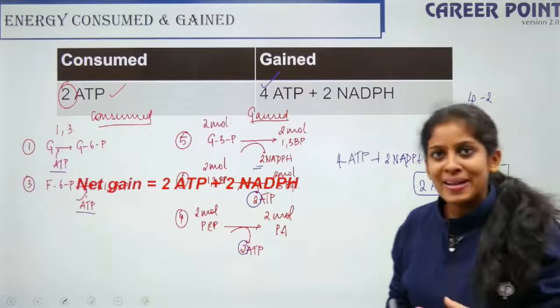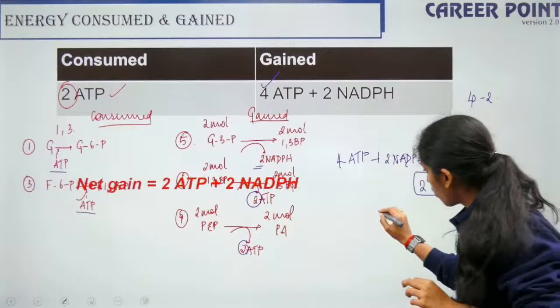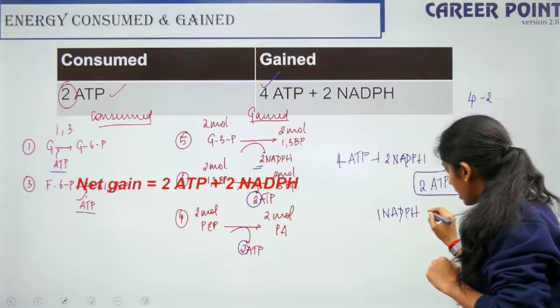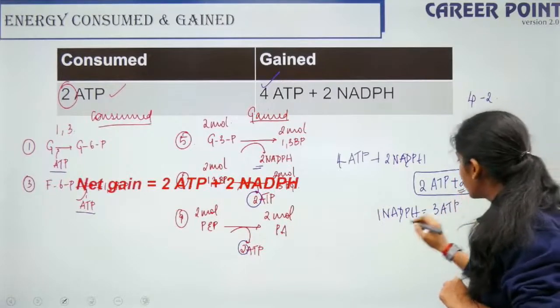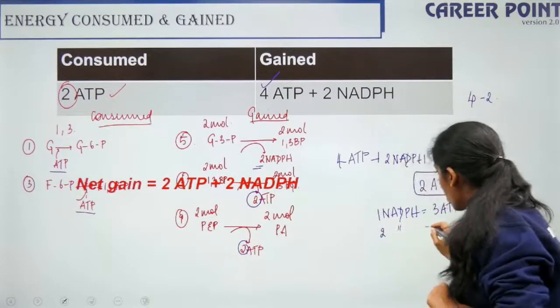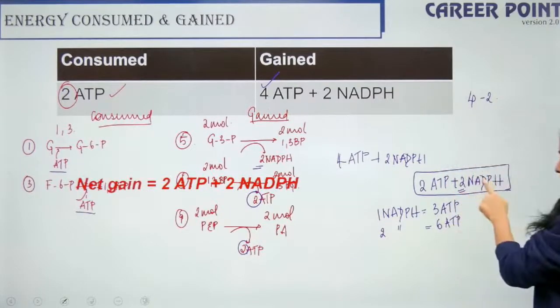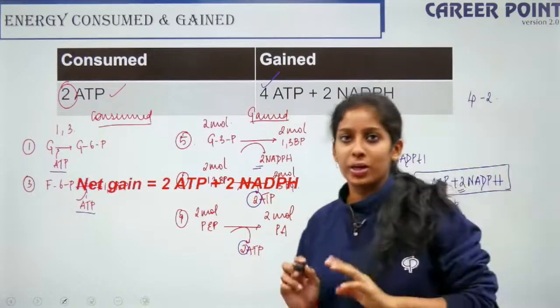You can convert NADH also in terms of ATP. 1 NADH is equal to 3 ATP. Here I have 2 NADH, so how many ATP will it give me? 6 ATP. So 6 ATP plus 2 ATP, totally 8 ATP also you can say.